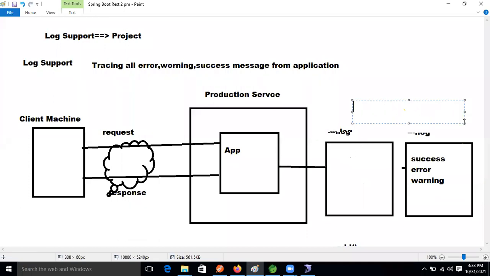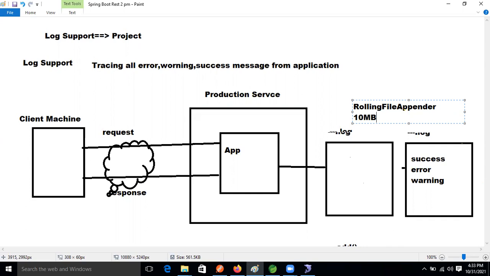This concept is nothing but the rolling file appender, guys. By default, what is the size of this file? 10 MB, right? Don't worry, I will show it. I promised that I will definitely show it.